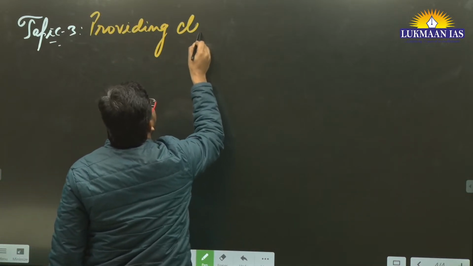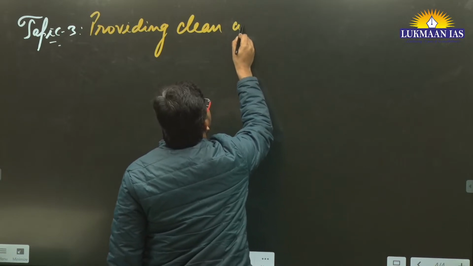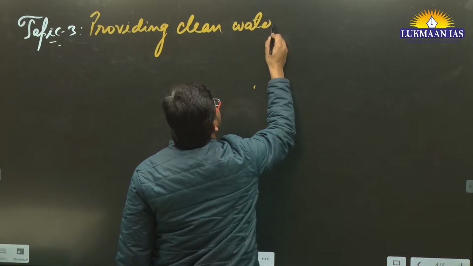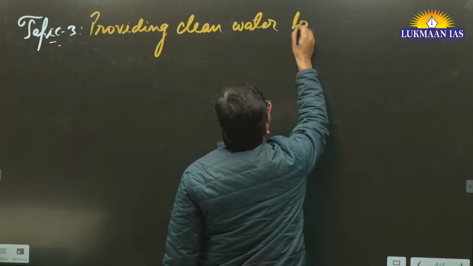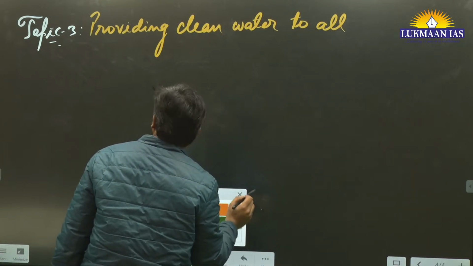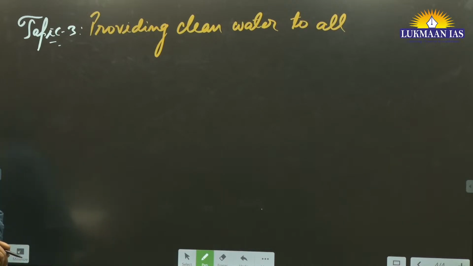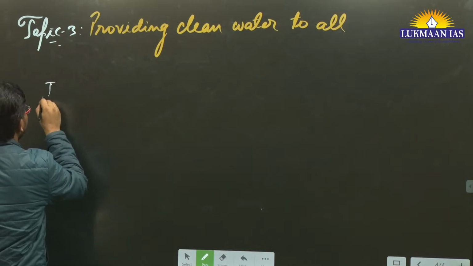So let's discuss this particular topic. This is a very important topic. In this article, the author talks about the Jal Jeevan Mission. Which mission?